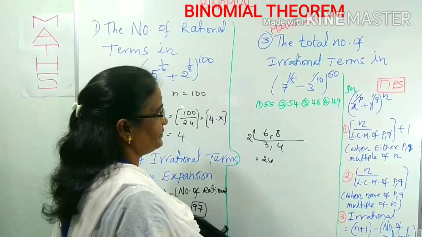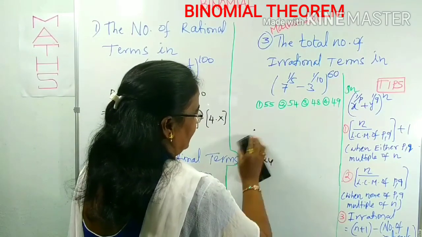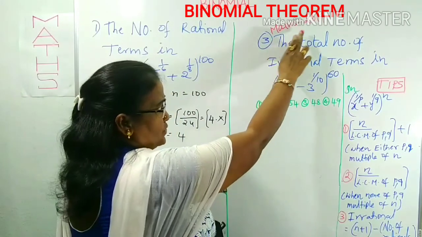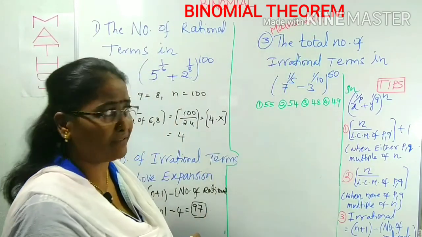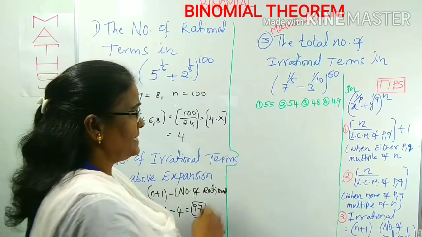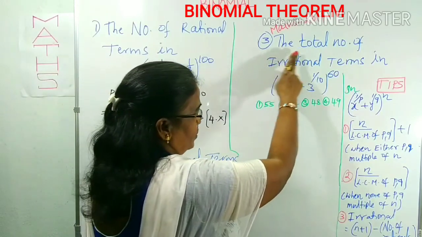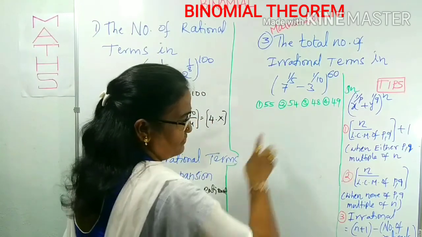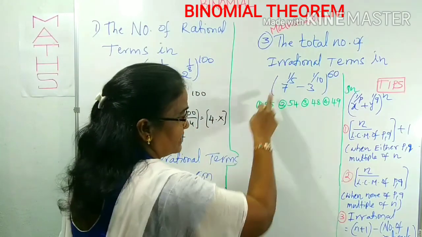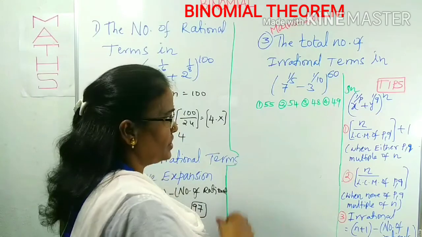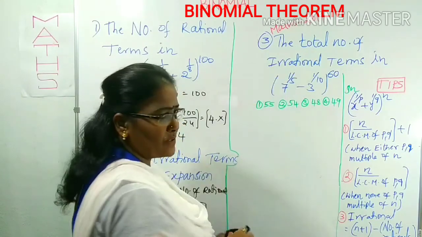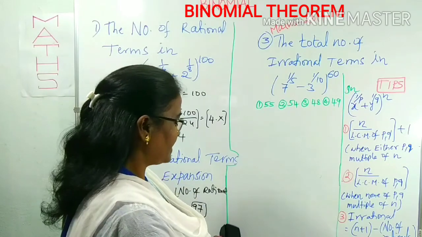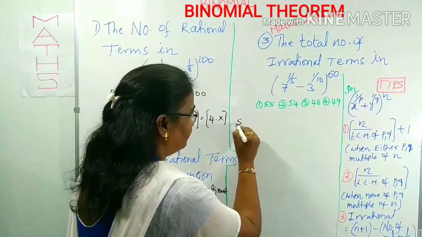Number 3. In this question, it is given Mains 2019. What is the given question? The total number of irrational terms in this expansion, with these options given here. What is it asking? Number of irrational terms. To find the number of irrational terms, what do you have to find first? The number of rational terms. For that, what is the formula given here already?